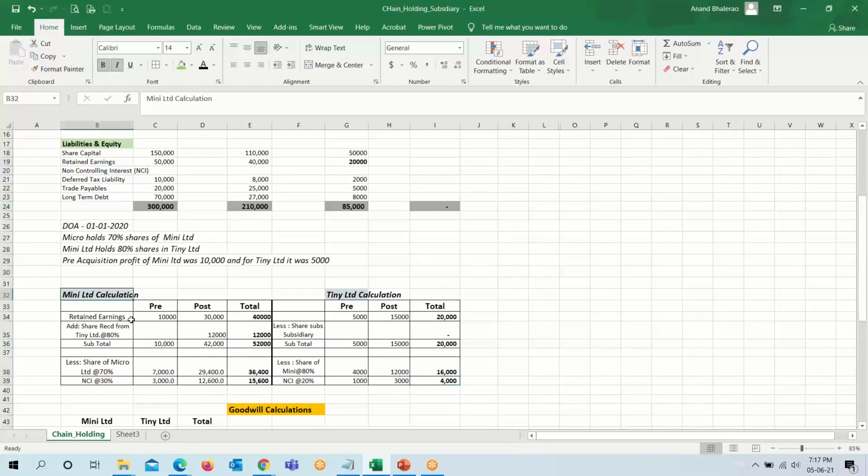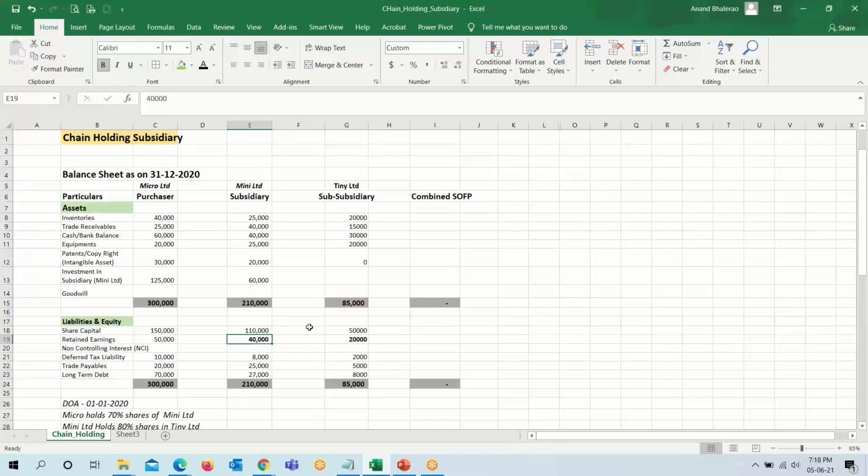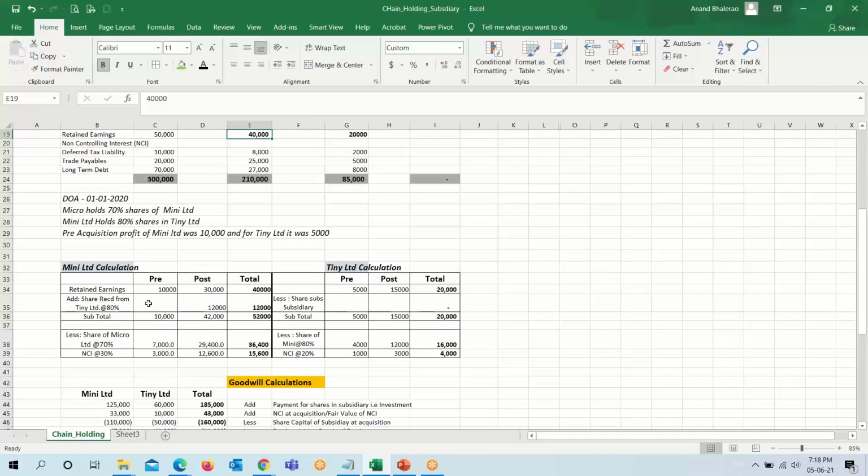Now comes the calculation of Mini Limited. The pre-retained earning is 10,000. Post-retained earning will automatically be 30,000, and total earning will become 40,000. This is the figure of Mini Limited. So we have to add the share received from Tiny Limited at the rate of 80%. This is the share which we received from Tiny Limited.